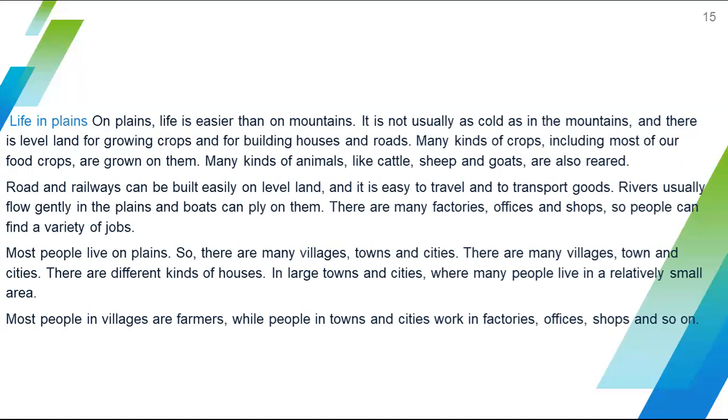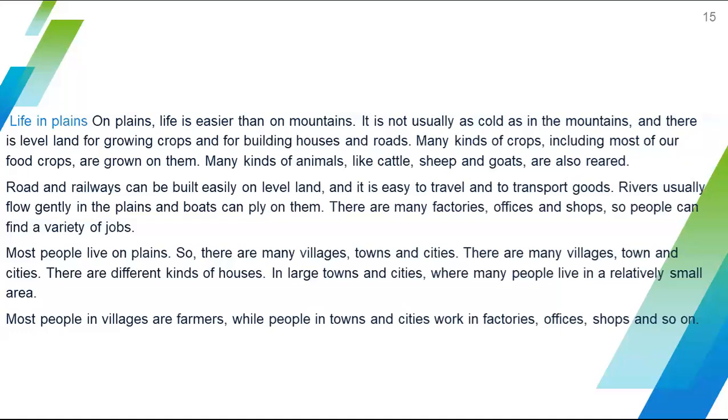The climate is not cold all the time, and the level of land is also proper, which helps for growing crops and for building houses and roads. The level of the land is good in plains. And look at what kind of crops there are.